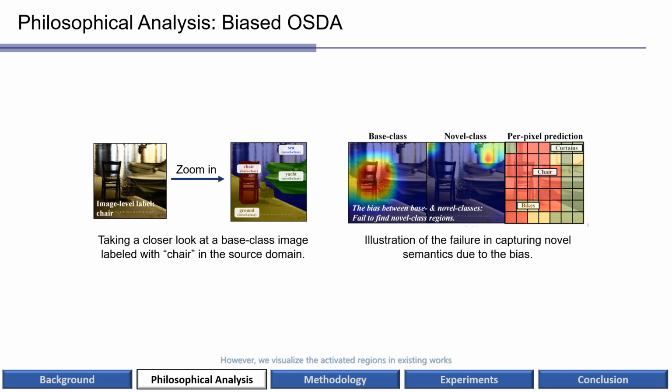However, we visualized the activated regions in existing works and find that they cannot discover these novel class regions well. Moreover, we give a prediction on each pixel before the average pooling layer and observe that there are novel class regions wrongly classified as some non-correlated base classes. Hence, existing works fail to recognize these novel class regions caused by the bias between the base and the novel class learning.